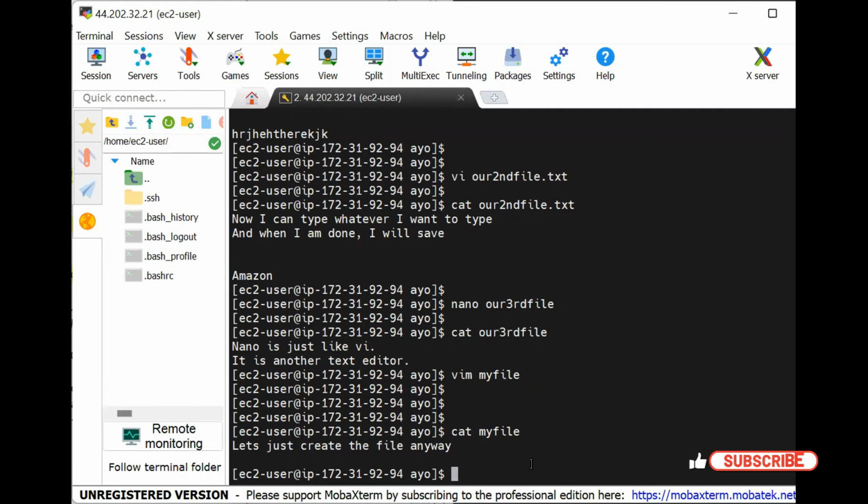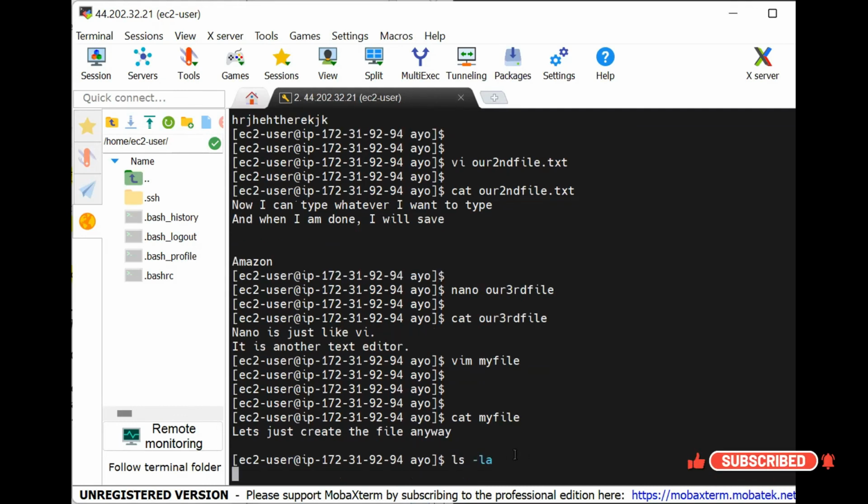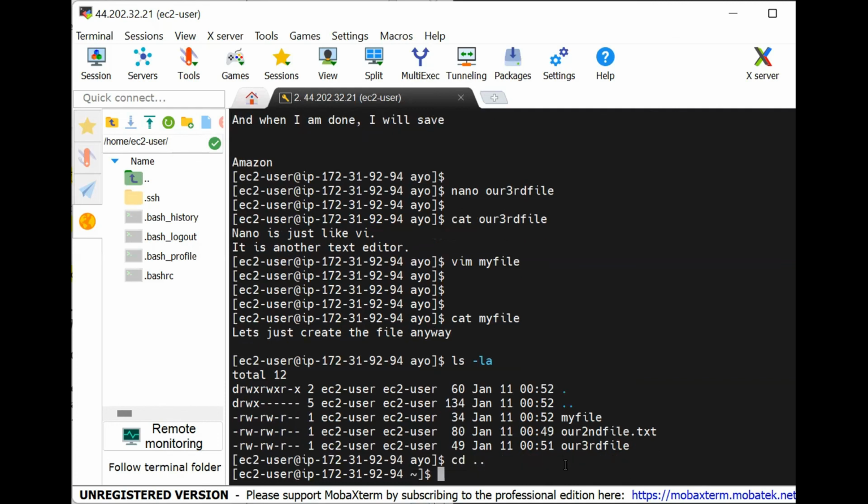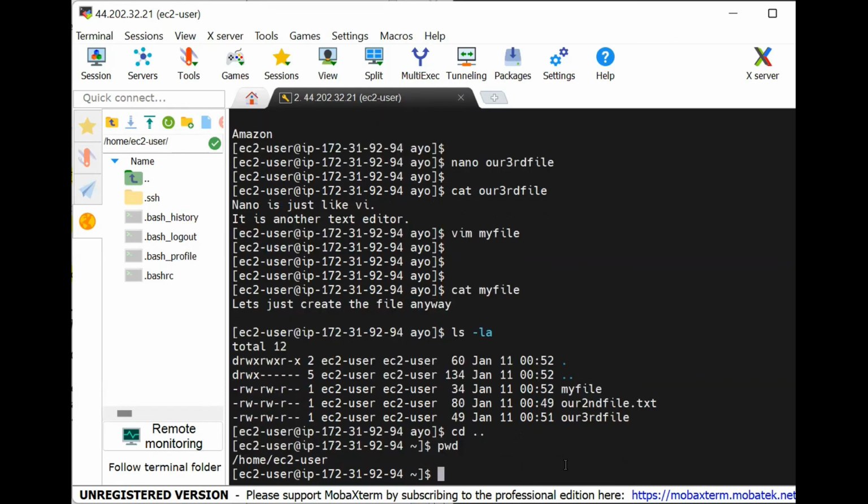So let's copy a file. To copy a file, what do we have here? ls -la. We have 3 files here. Okay. And then let's create an empty directory for Coco. So this is Ayo. So let's get out of Ayo. Coco doesn't want to be inside Ayo. So we'll get out from Ayo, cd dot dot. So we are now in the home directory. pwd. Okay.